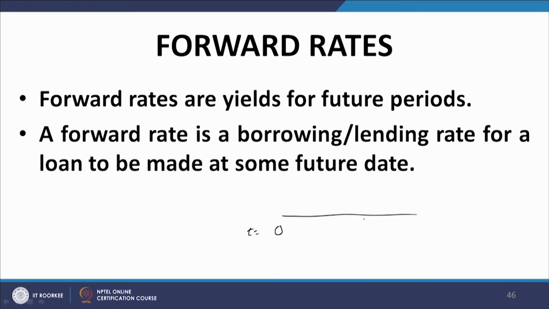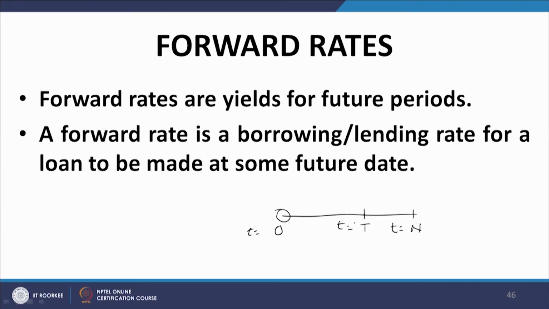Then we have another time point in the future. Let us say this is capital T, and then we have a third time point. Let us call it capital N. t equal to T and t equal to N. Now, what happens in the case of a forward loan is that all the terms in relation to a loan are agreed upon at t equal to 0. The rate of interest, the repayment schedule, the collaterals, and whatever is relevant to the loan transaction is agreed upon at t equal to 0.